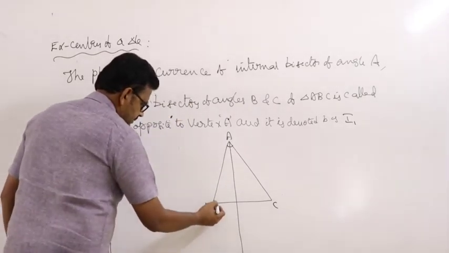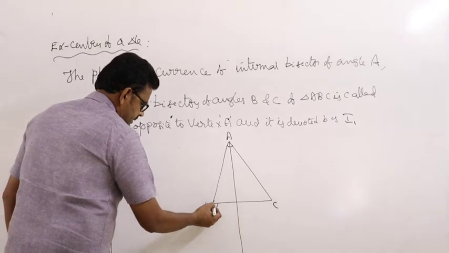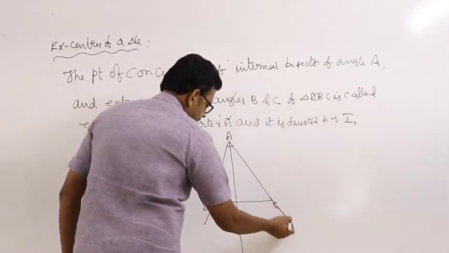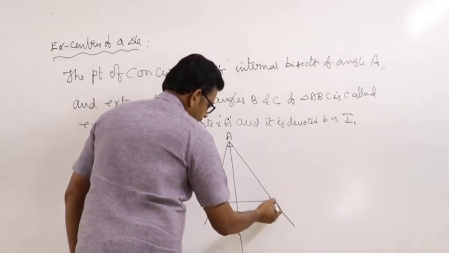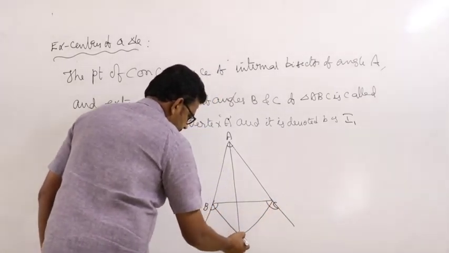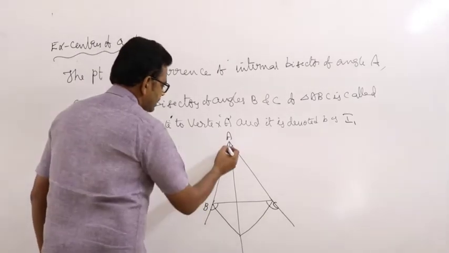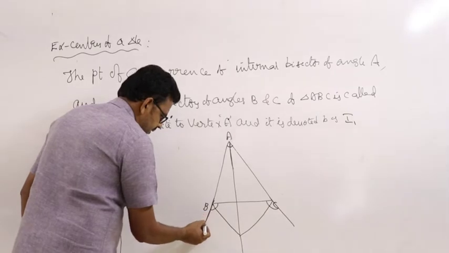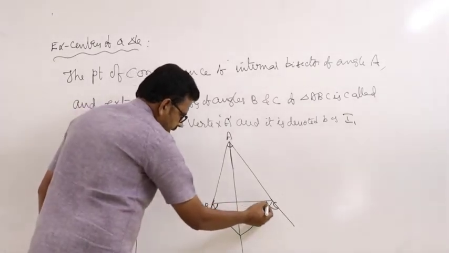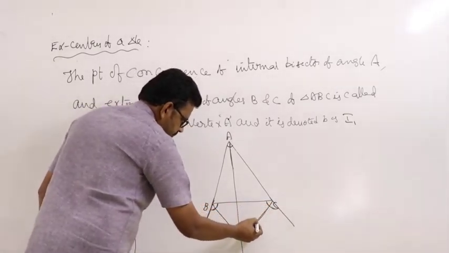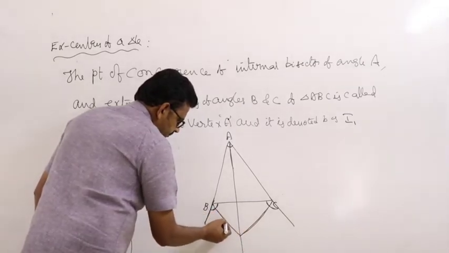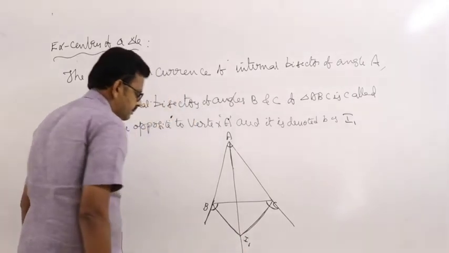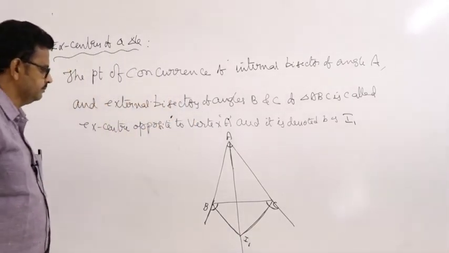Suppose this angle is 120 degrees, this is 60 and 60. If it is 100 degrees, this is 50 and 50. The internal bisector of A and the external bisectors of B and C are concurrent, and the point of concurrence is the excenter opposite to vertex A, denoted by I1.